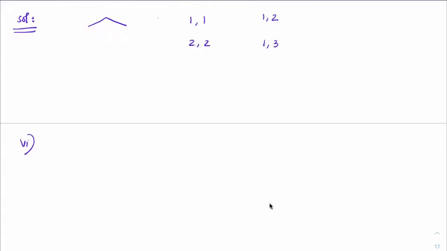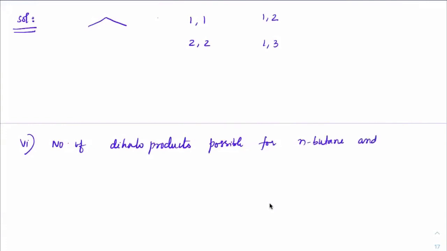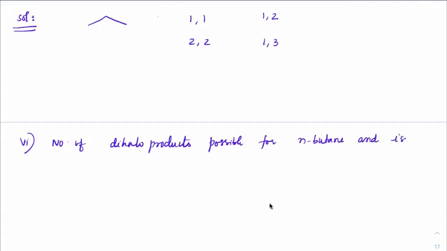The next question. Number of dihalo products possible for n-butane and isobutane. N-butane and isobutane.